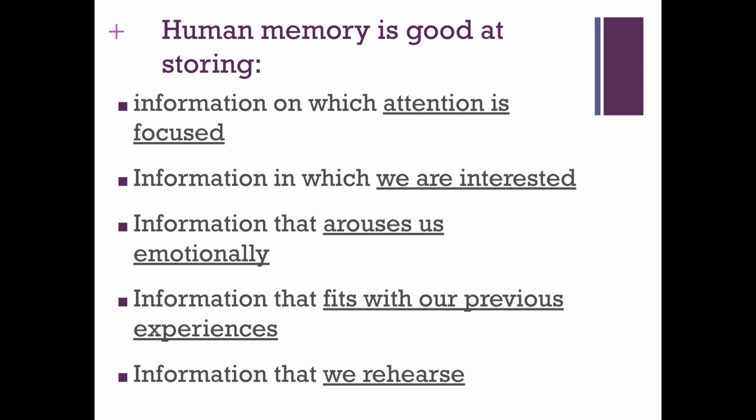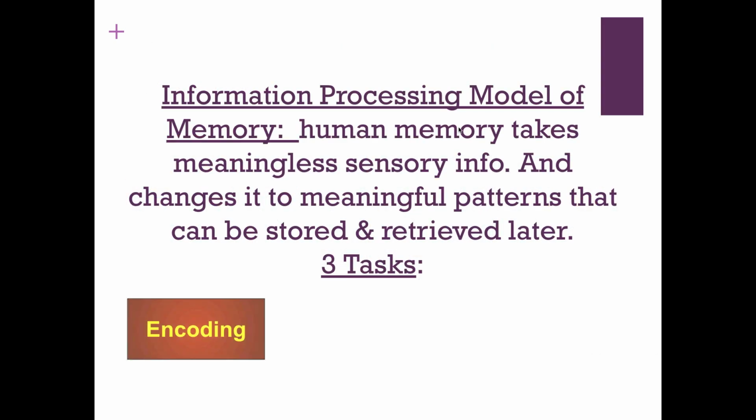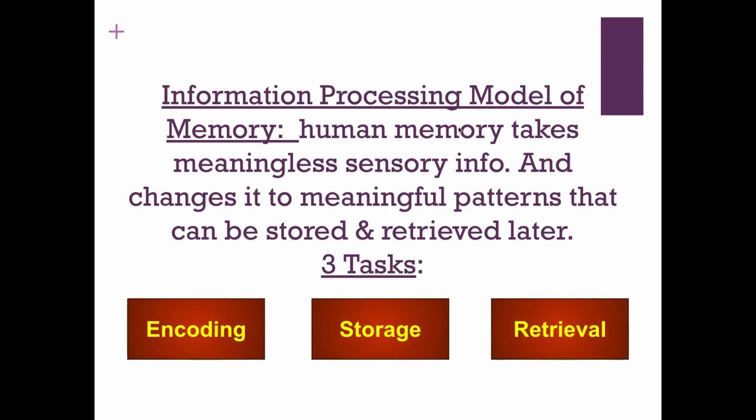Elaborate rehearsal, we're going to learn, is the best type of rehearsal for remembering. So look at the importance of attention relative to learning. Again, if your attention is not focused on a task, the process of encoding is going to be much more difficult, and the process of storage as well. So again, just an overview, the three tasks that we're learning about are encoding, storage, and retrieval, and we're talking today about the process of encoding.